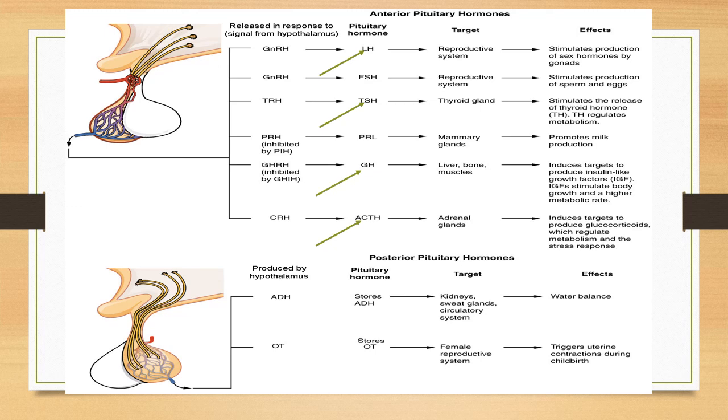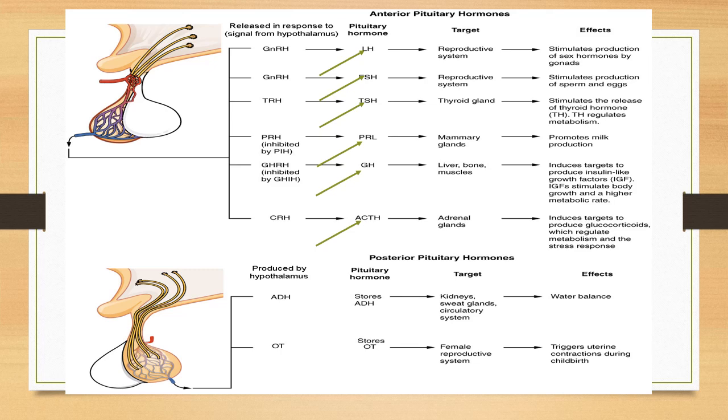LH, luteinizing hormone. It helps the sex-related structures, testes and ovary, to work properly. FSH, follicle stimulating hormone, works in the male and the female body both, and there it is stimulating the production of sperm and the egg. Prolactin, for the milk secretion in the mother's body. So these are the 6 important hormones coming from your pituitary gland, and all are from the anterior pituitary.